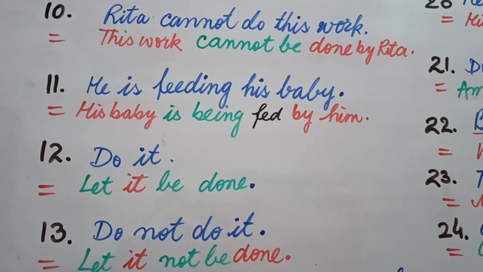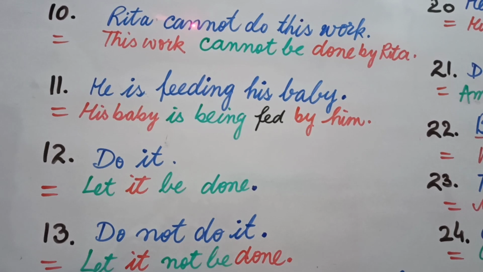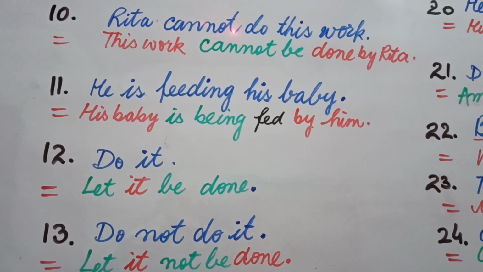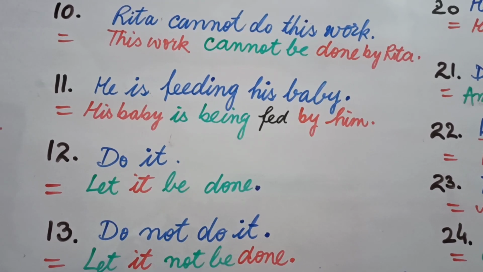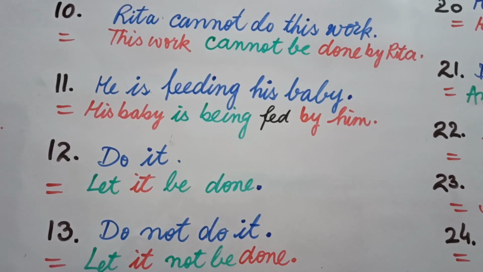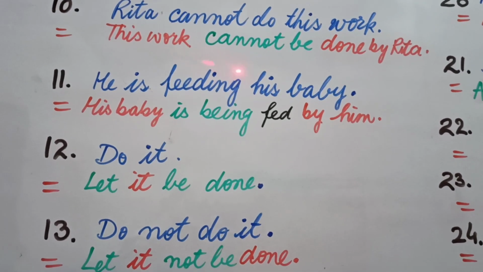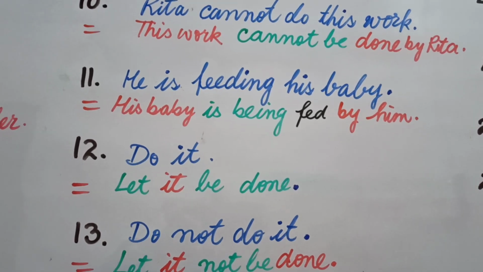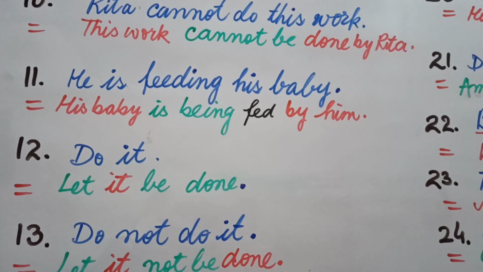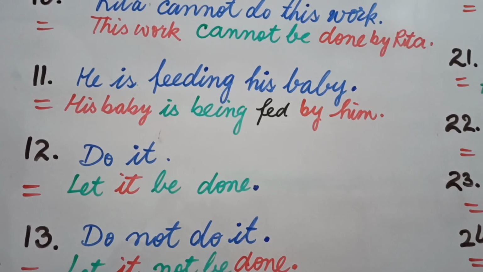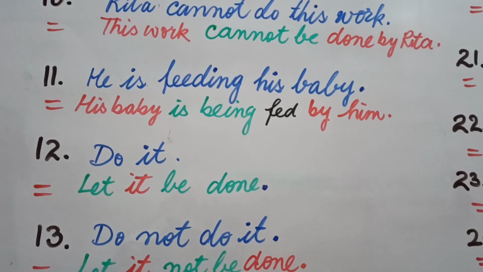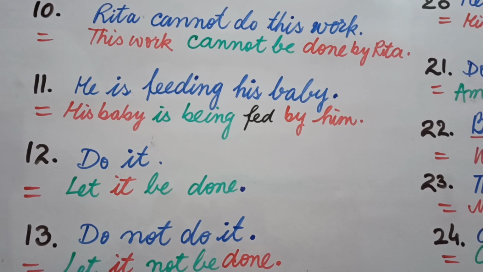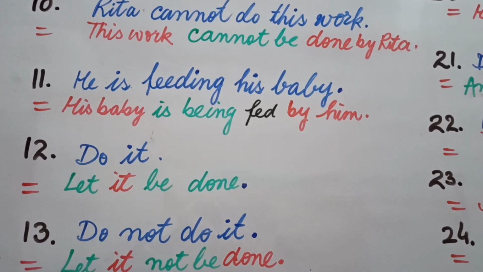These are not two words, and can is written in connecting with not, means cannot is a single word. You must not write these two words in a separate way. Can and not are connected to each other. And the answer is now this work cannot be done by Rita.